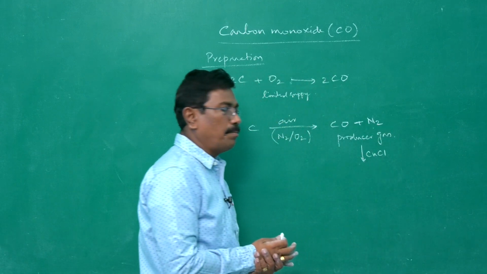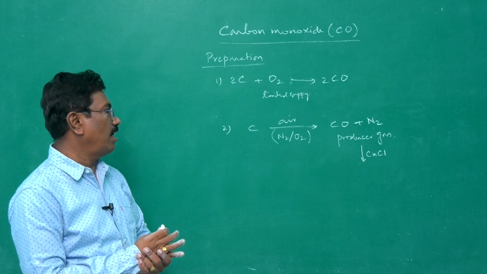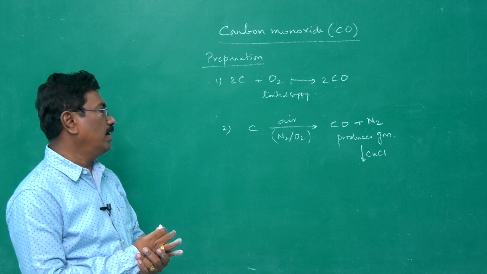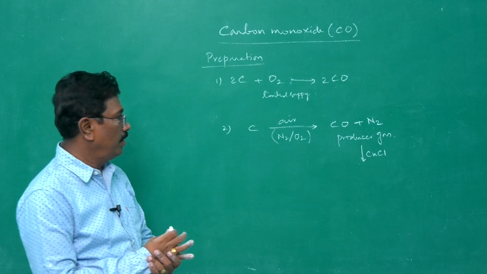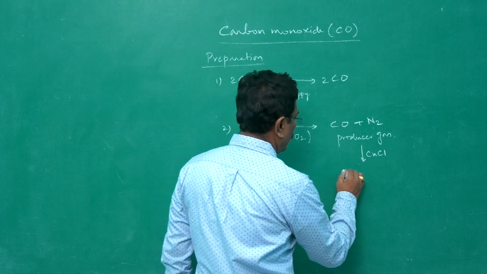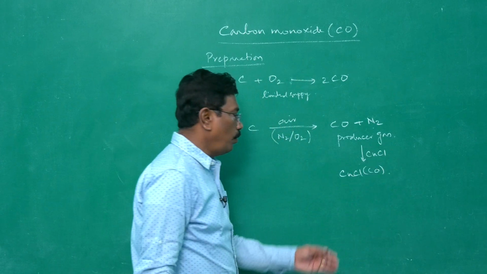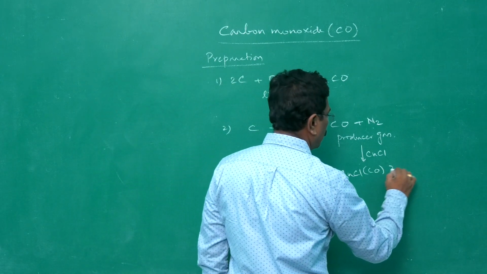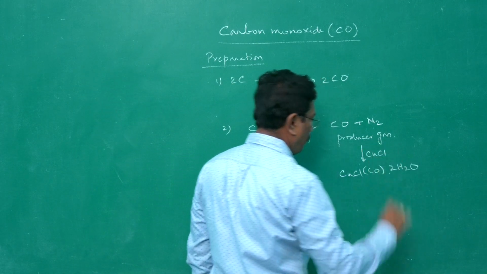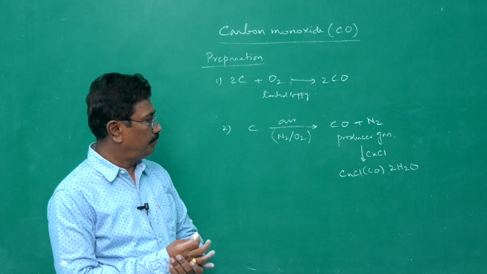Usually it exists as dimer Cu2Cl2. Nothing wrong in mentioning CuCl as the valency of copper 1, chlorine 1, copper first chloride or cuprous chloride we can say. It forms CuCl, CO. CO is added with cuprous chloride and 2 molecules of water is water of hydration. So carbon monoxide is absorbed by cuprous chloride.